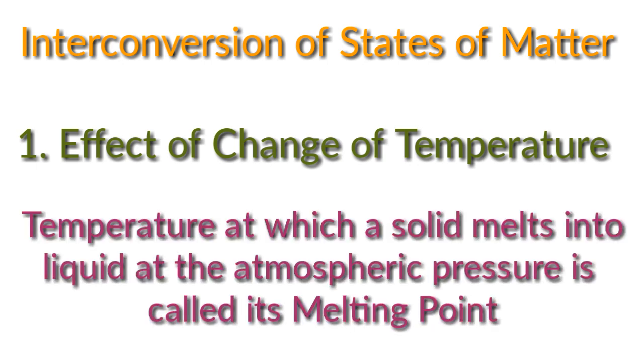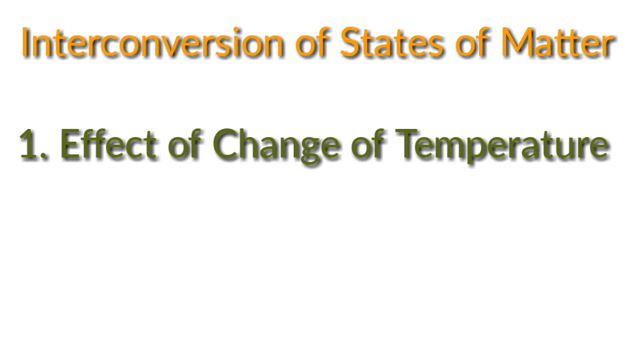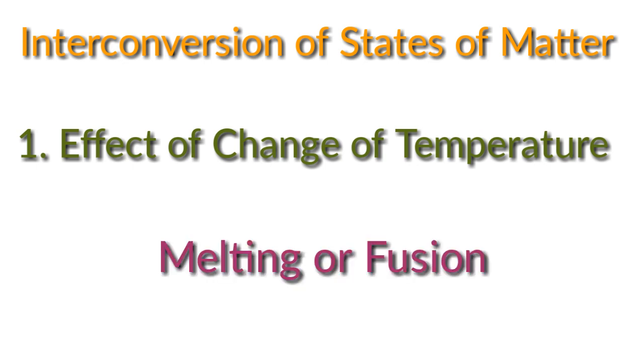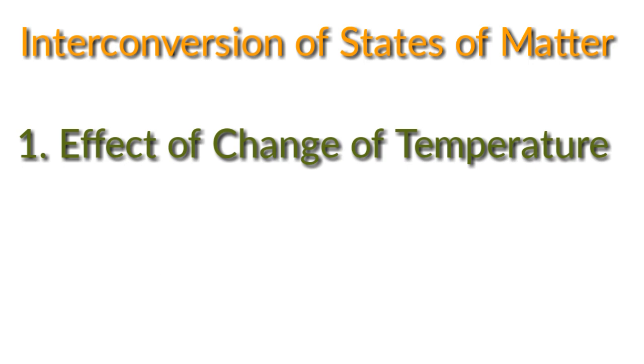The temperature at which a solid melts into liquid at atmospheric pressure is called its melting point. And the process by which a solid melts to become a liquid at its melting point is called melting or fusion. Now we have to understand what is happening at the particle level during this conversion.